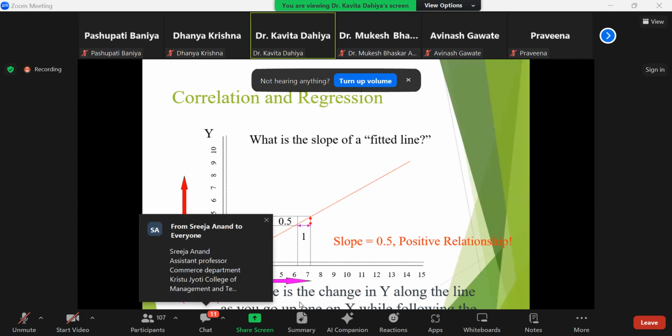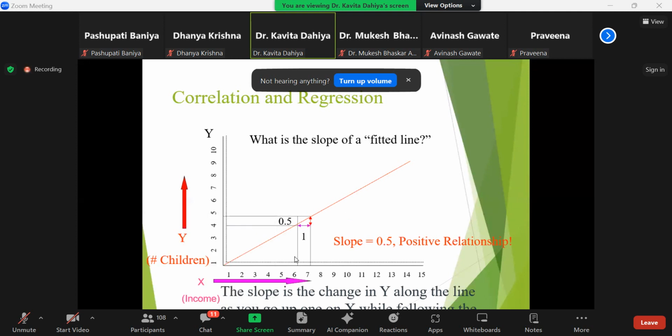So the slope is the change in y as you go up in the x while following the line. Means if this is increasing, then how is it influencing the x? Change in y along with your line, means if it is decreasing, then how is it influencing the value of x? That is slope.